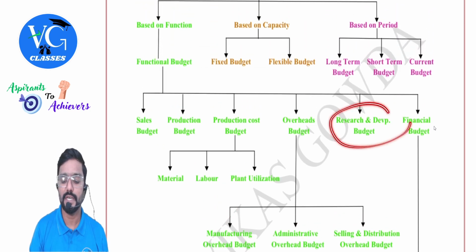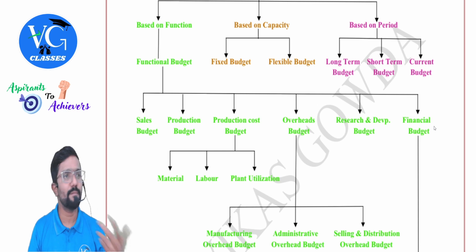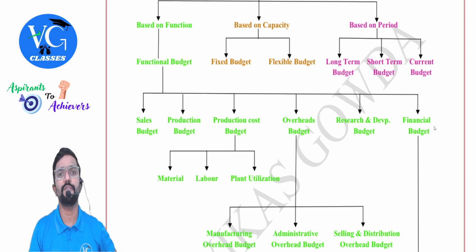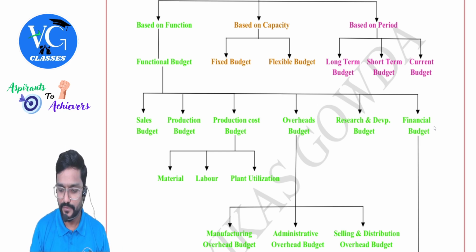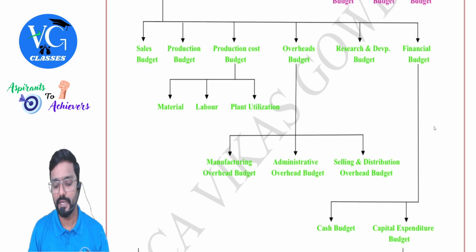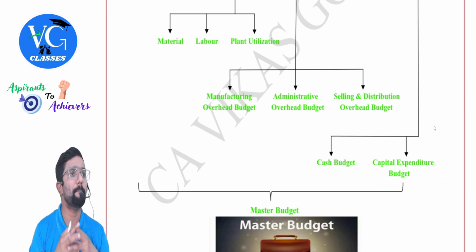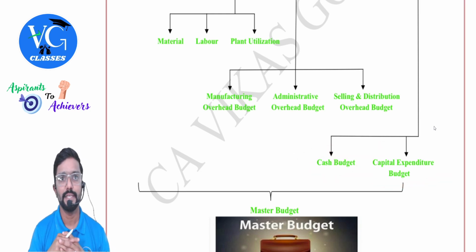Then coming to research and development, this is discretionary, guys. Every company may not have it, or even if they have it, how much money to spend on it depends on how much money you have and want to invest in R&D. Then comes the financial budget. Financial budget includes your cash budget and capital expenditure budget, which normally affect your balance sheet.